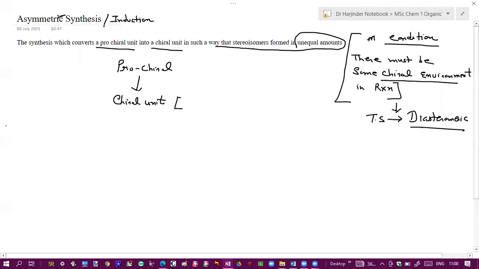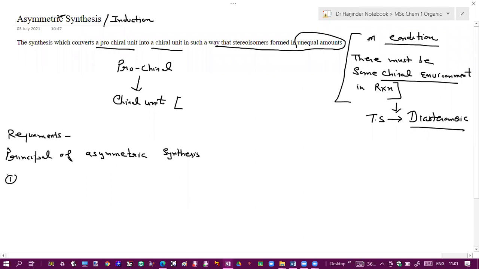So let us see what are the main requirements or principles of asymmetric synthesis. Requirements or principles of asymmetric synthesis.